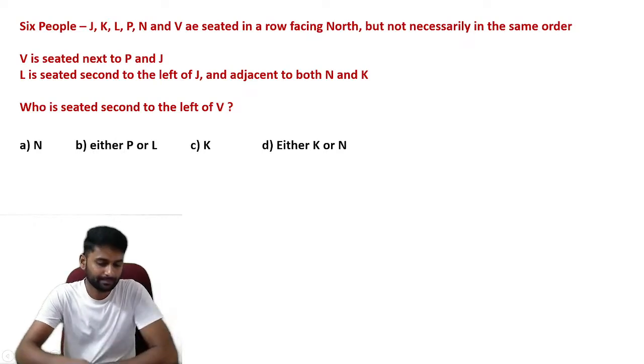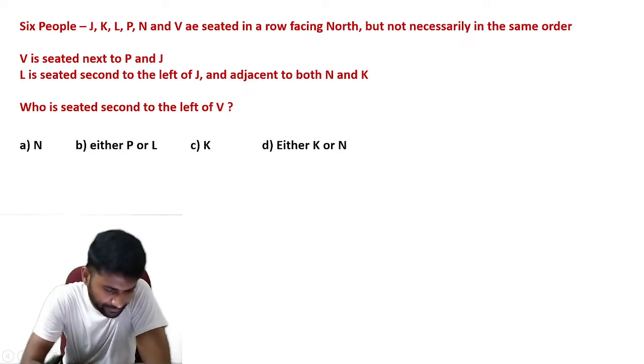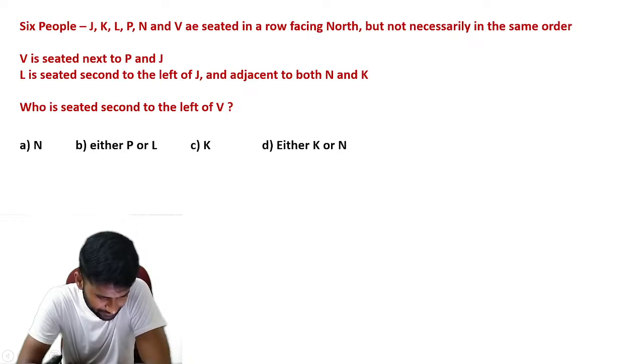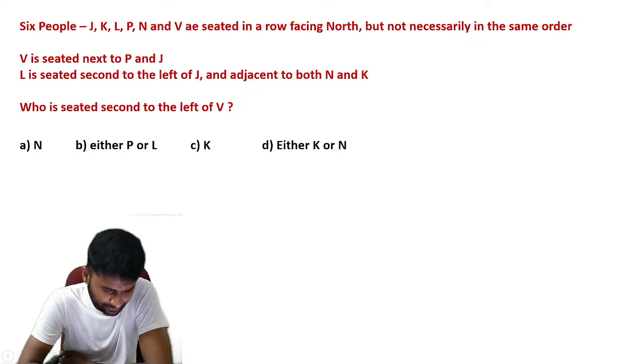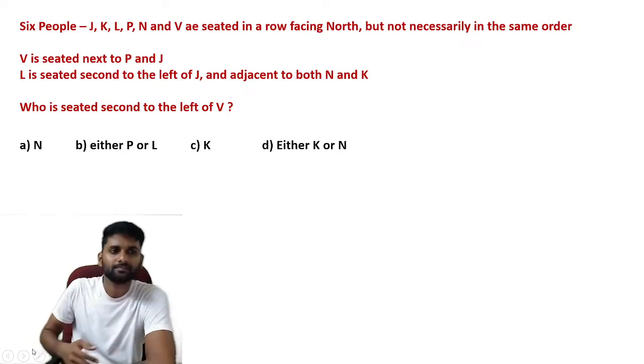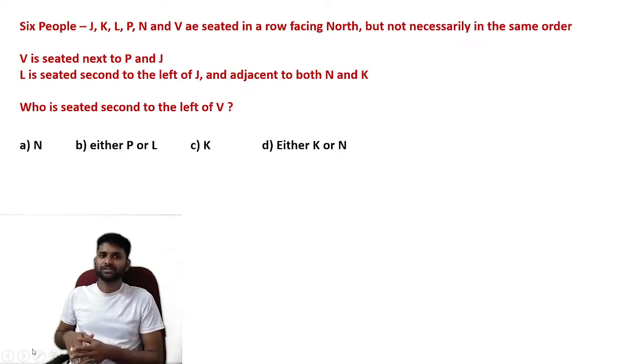Try this question. We have to arrange those 6 people, J, K, L, N, P, and V, seated in a row.